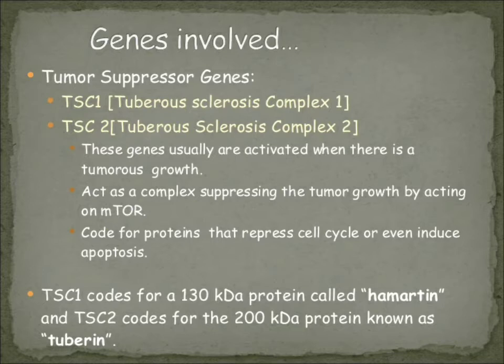Always remember TSC1 codes for the protein known as hamartin and TSC2 codes for the protein known as tuberin. Now hamartin is 130 kilodalton and tuberin is 200 kilodalton. So tuberin is the heavier one. Remember TSC2 tuberin is the heavier one, 200 kilodalton, and TSC1 hamartin is 130 kilodalton, which is the lighter one.